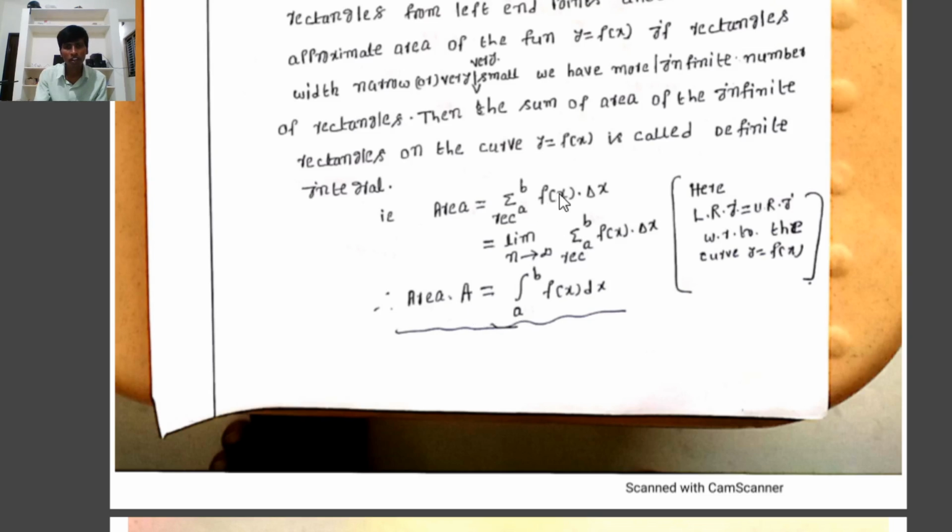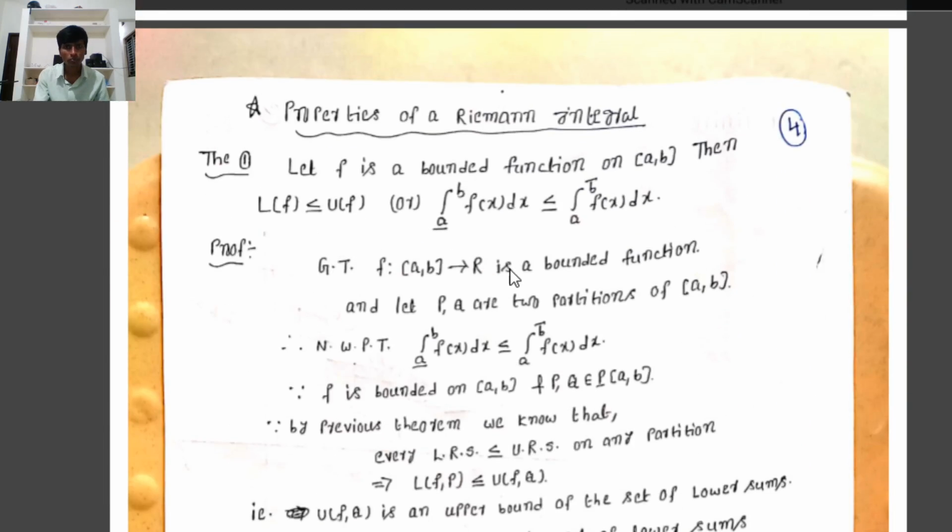It is a finite value because area is always finite. Here the lower Riemann integral equals the upper Riemann integral. If the definite integral exists, here the lower Riemann integral equals the upper Riemann integral with respect to the curve y equal to f of x. Next one, properties of a Riemann integral.